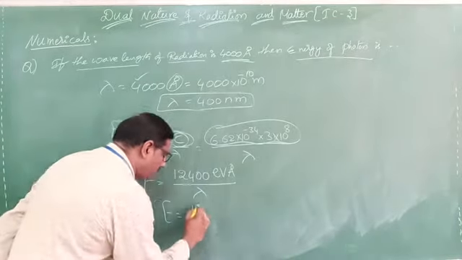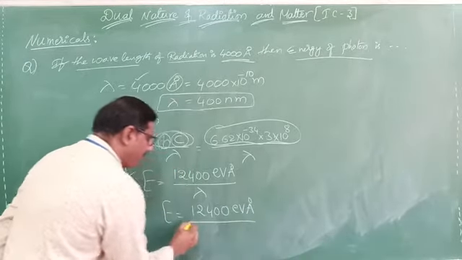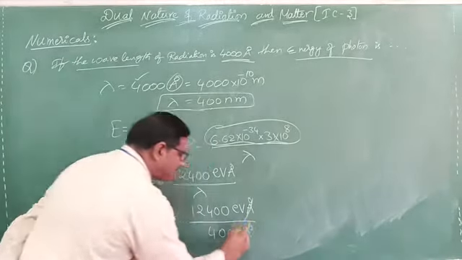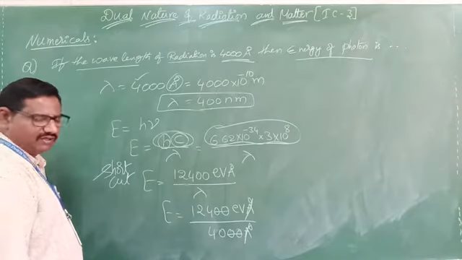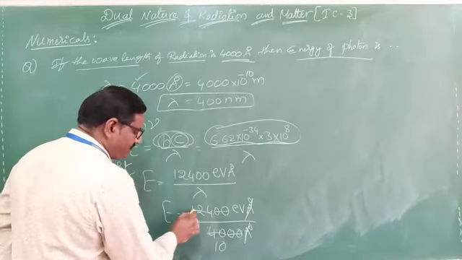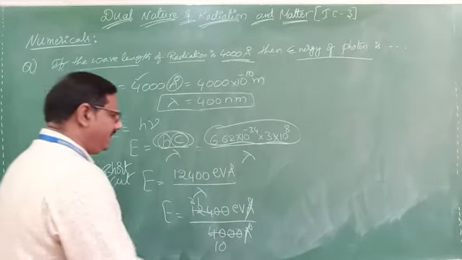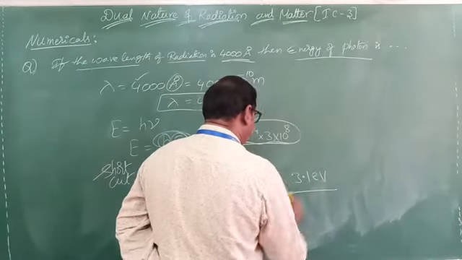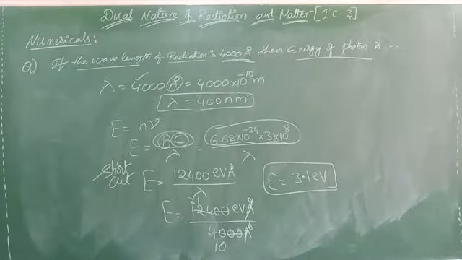Now E equals 12,400 eV angstrom by lambda. How much did they give? 4000 angstrom. Angstrom will get cancelled. Now here 2 zeros get cancelled. 4 into 10 times, 4 into 31 times. Say yes or no? So finally energy we write as E equals 3.1 eV, electron volt. Energy must be expressed in electron volt, already we discussed that. So now how much energy is it? 3.1 eV.